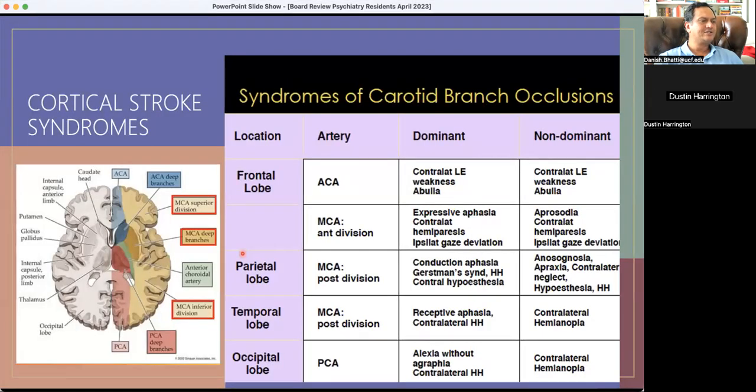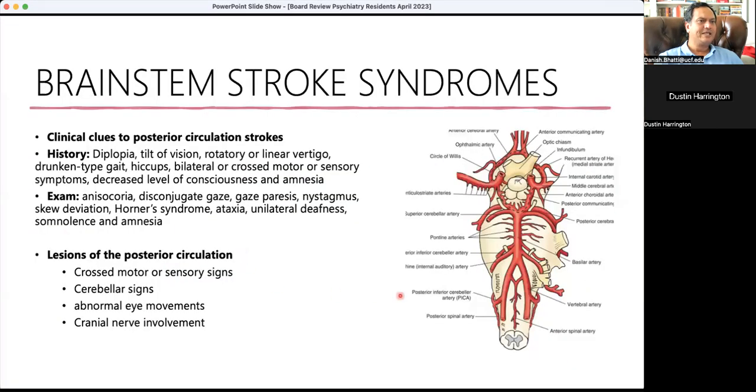So these are the cortical stroke syndromes, one of the big branches occluding. The next come the brainstem syndrome, which is the posterior occlusion. Beside PCA, all the other posterior strokes are brainstem strokes. And they are very easy to identify because there's specific nuclei of cranial nerve in specific area. So there is usually some cranial nerve involvement when one of the posterior circulation stroke happen. So you're going to have stroke either in the superior cerebellar, anterior inferior cerebellar, or posterior inferior cerebellar, and then the paramedian branches. And any of these branches will give you a very specific syndrome.